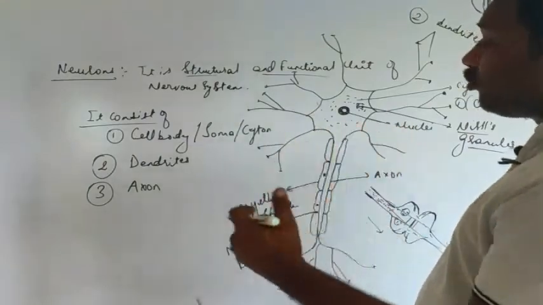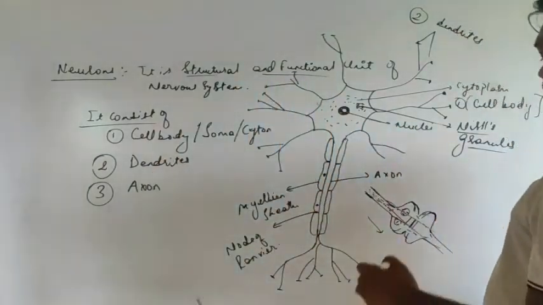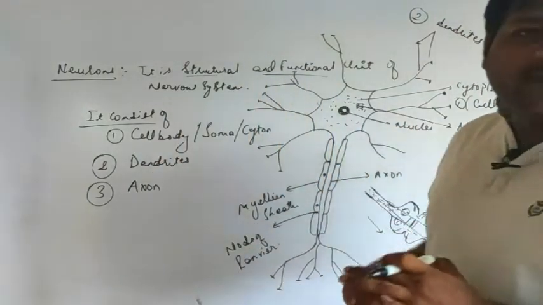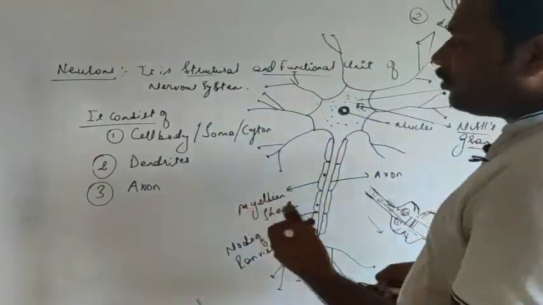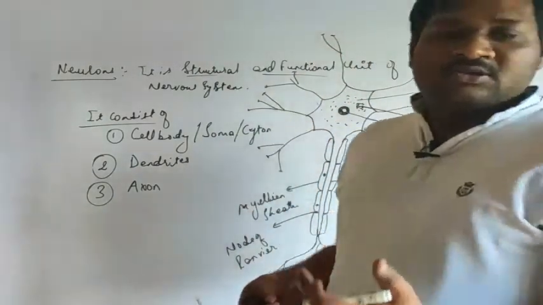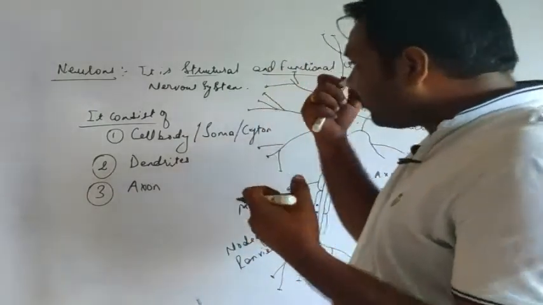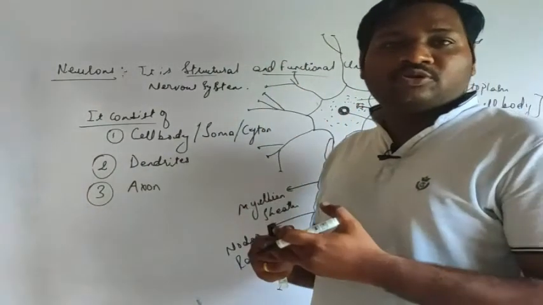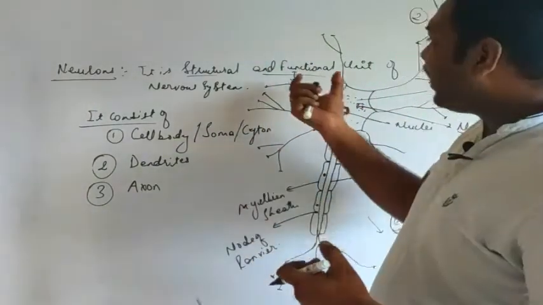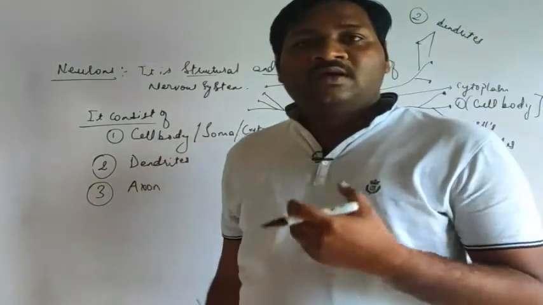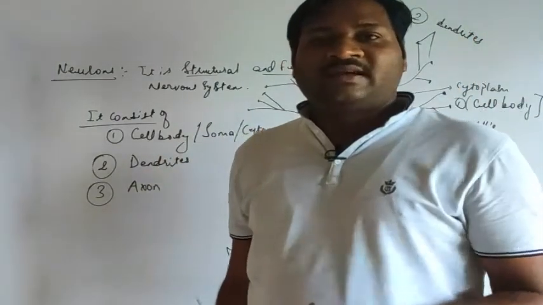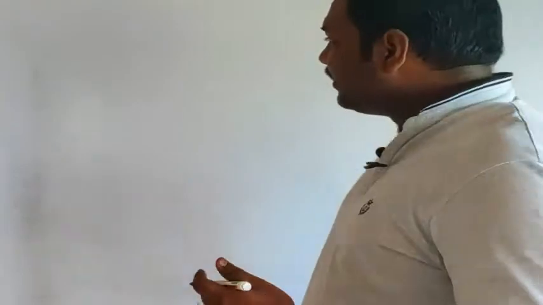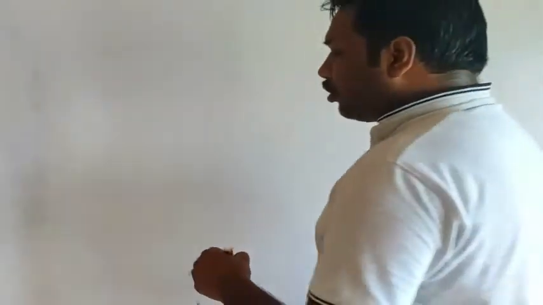That is called point to point connection of the neurons. Now next we are going to study the types of neurons, depending upon the position of the synaptic ends, and we will discuss the generation and conduction of electrical impulse.